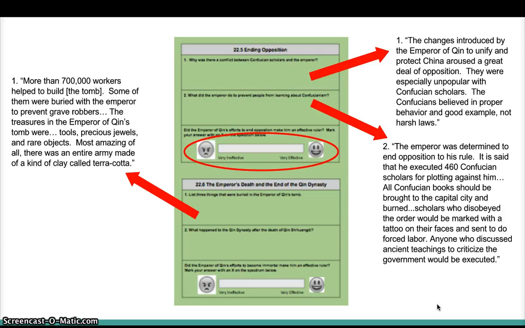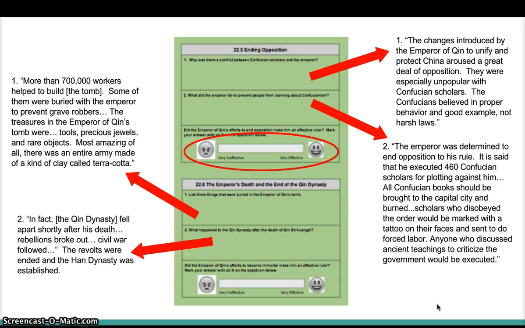What? The treasures in the Emperor of Qin's tomb were tools, precious jewels, and rare objects. Most amazing of all, there was an entire army made of a kind of clay called terracotta. So there were some pretty amazing things buried in that tomb. But what happened to the Qin dynasty after the death of Qin Shi Huangdi? Well, here's another quote from the book. It says, in fact, the Qin dynasty fell apart shortly after his death. Rebellions broke out, civil war followed. The revolts were ended, and the Han dynasty was established.